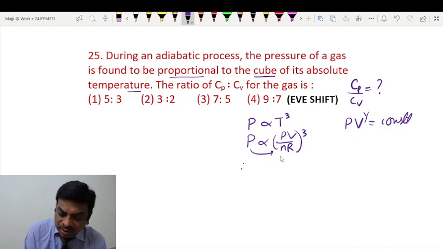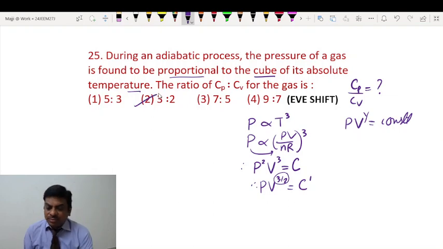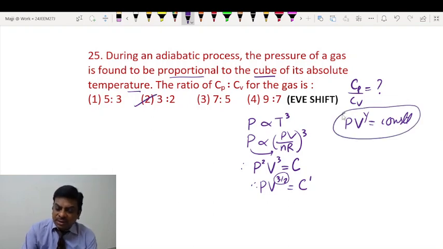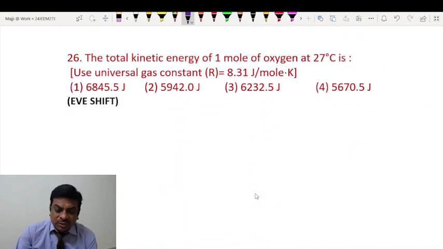Bringing this P to this side, we can have P square V cube is a constant. Remember, the power of P should be 1, so we have to extract the square root. So when we extract the square root, we get a new constant. So you can see gamma is 3 by 2. You can compare this with this, right? Then moving on to the next question.